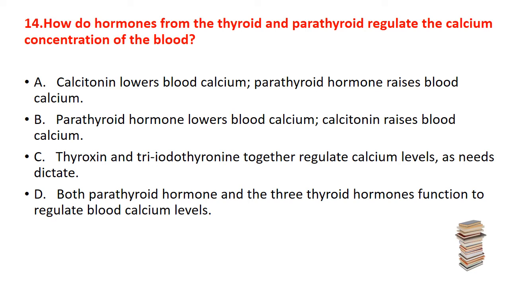C, thyroxine and triiodothyronine together regulate calcium levels as needs dictate. D, both parathyroid hormone and the three thyroid hormones function to regulate blood calcium levels. The correct answer is A, that is the calcitonin lowers the blood calcium and parathyroid hormone raises the blood calcium.